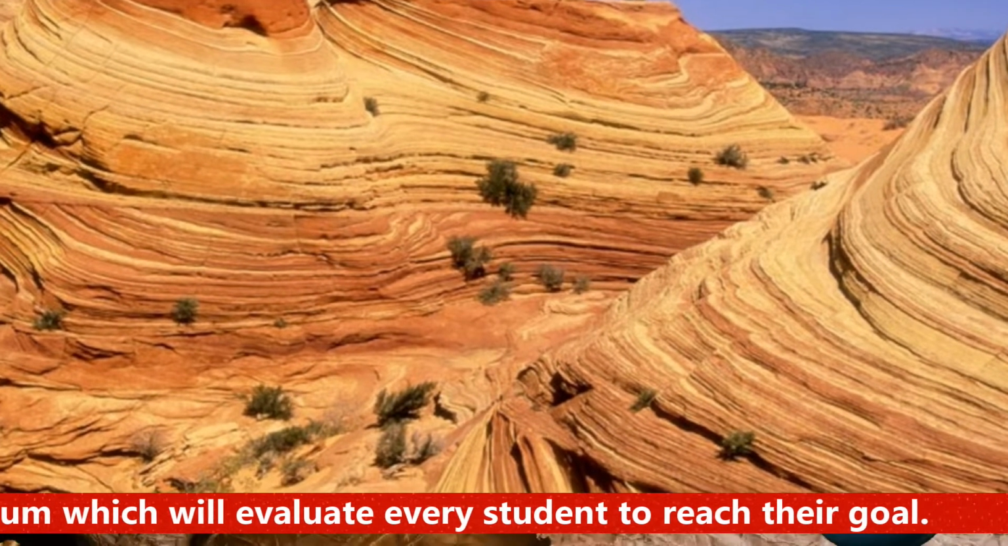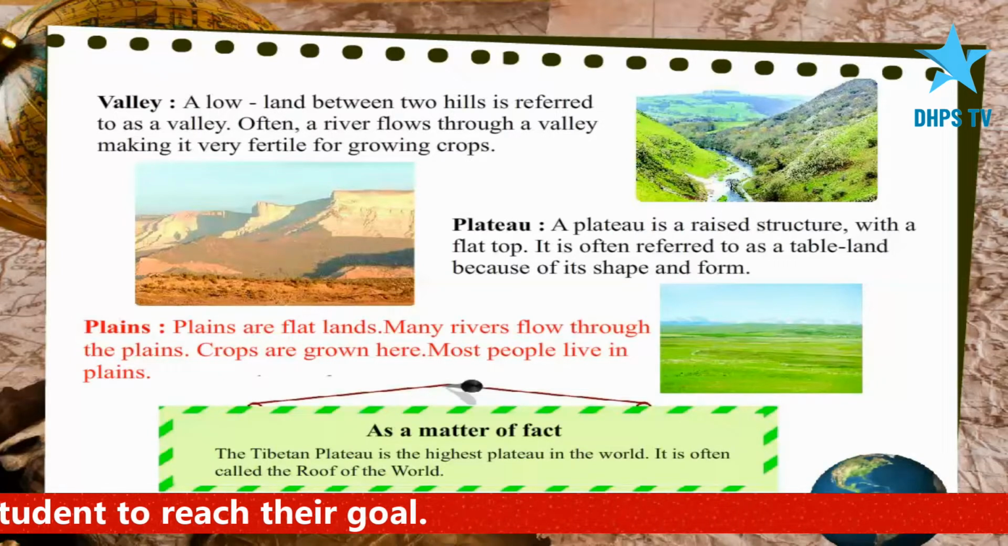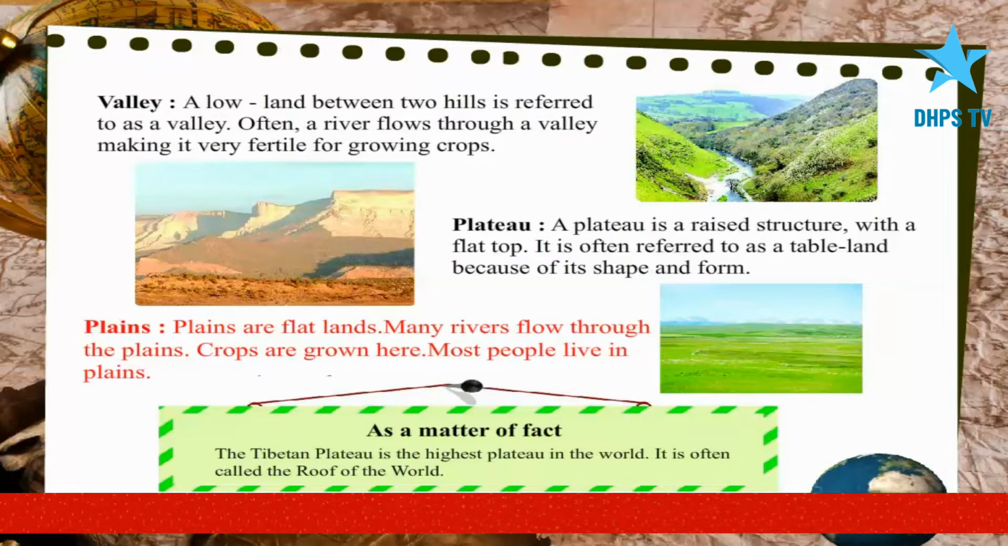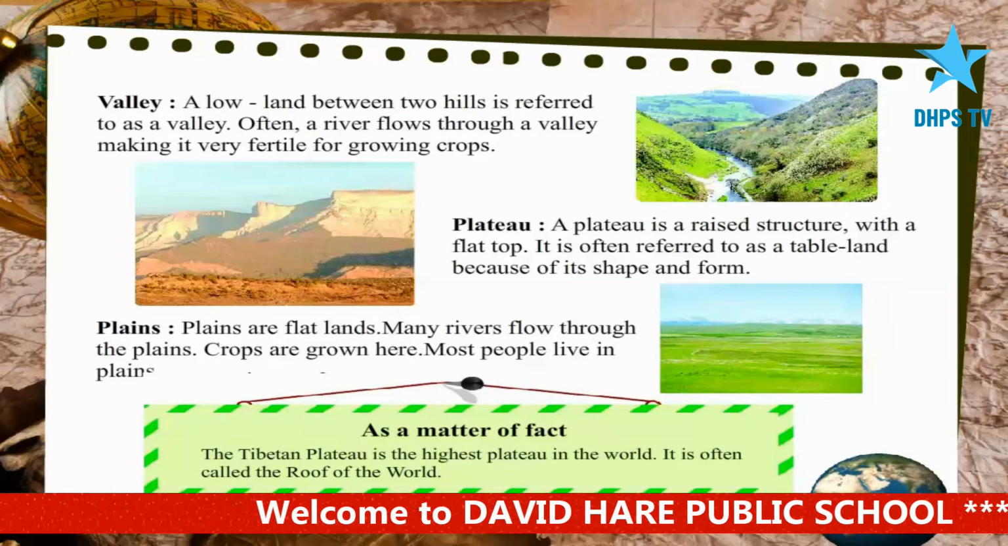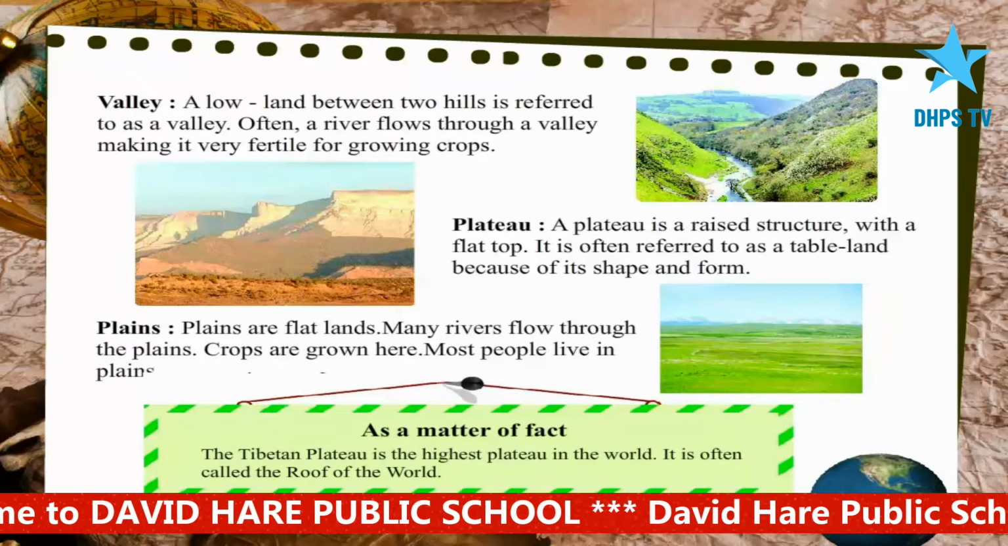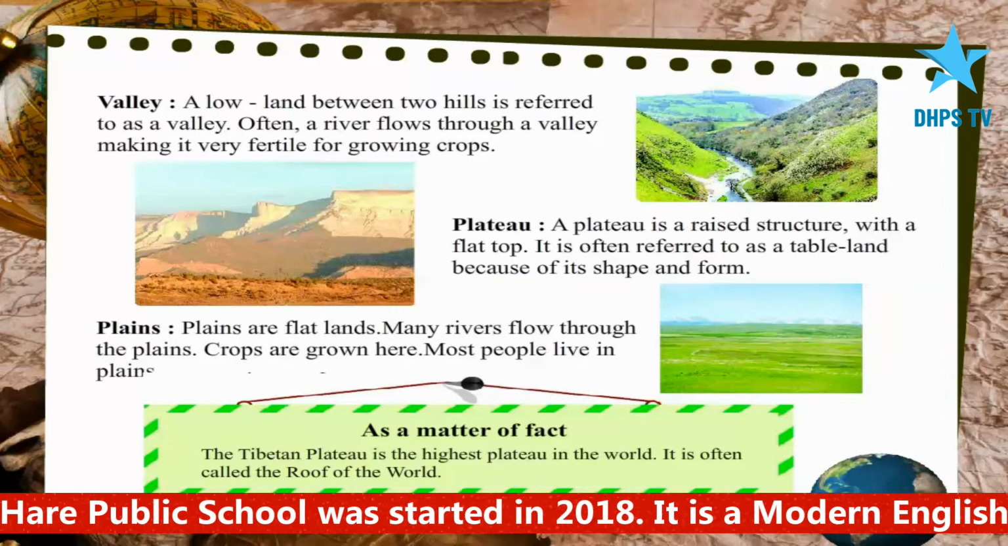Plains. Plains are flat lands. Many rivers flow through the plains. Crops are grown here. Most people live in plains. As a matter of fact, the Tibetan Plateau is the highest plateau in the world. It is often called the roof of the world.